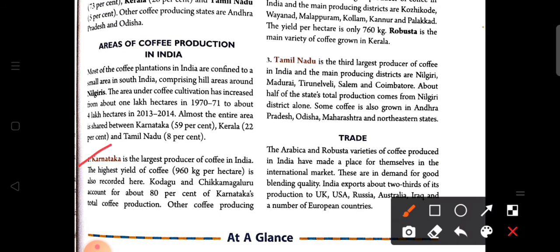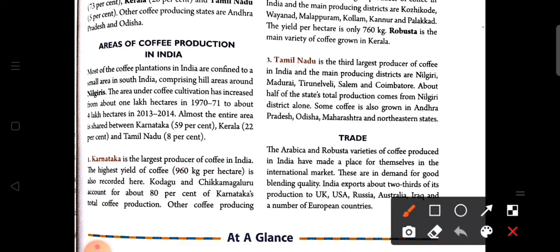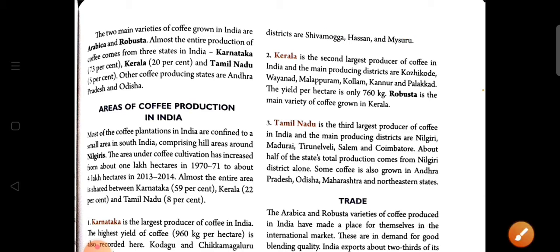First is Karnataka, the largest producer of coffee in India. The highest yield of coffee, 960 kg per hectare, is recorded in this state. Kodagu and Chikmagaluru account for about 80% of Karnataka's total production. These are the two areas where the main production takes place. Other coffee producing districts are Shivamogga, Hassan and Mysuru.